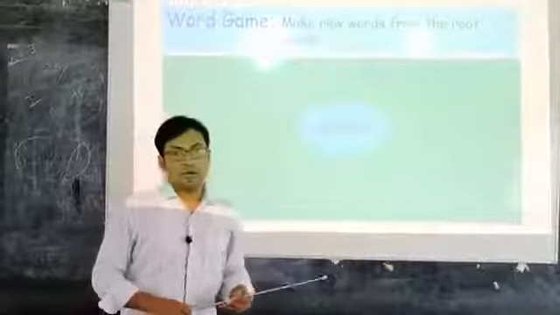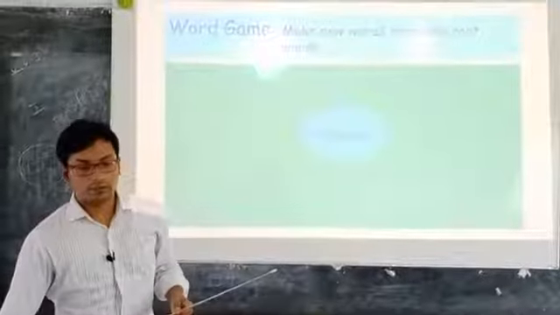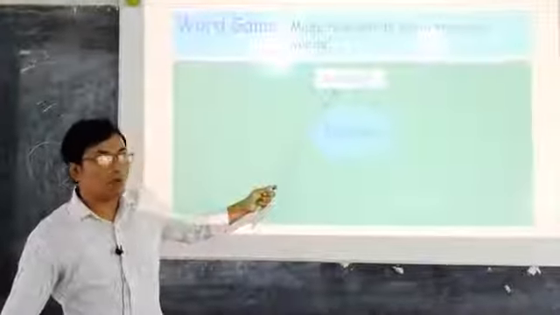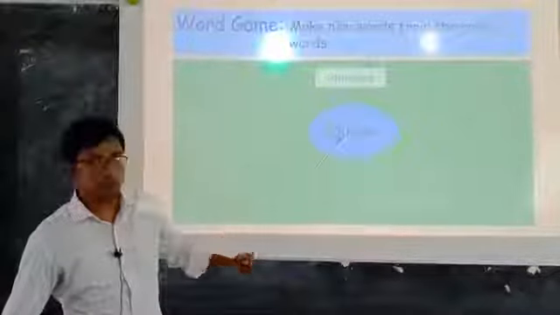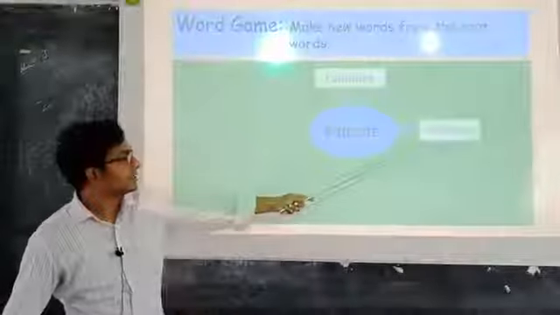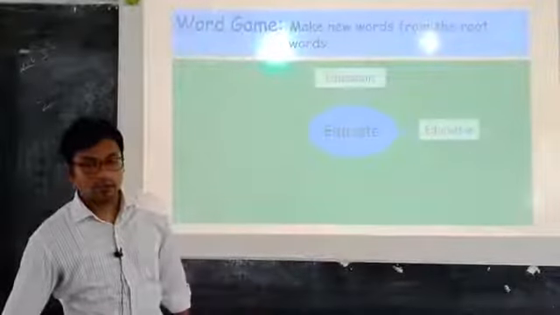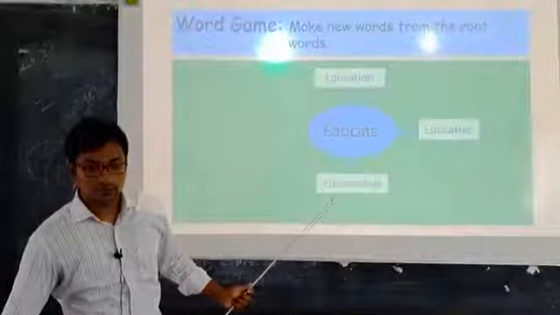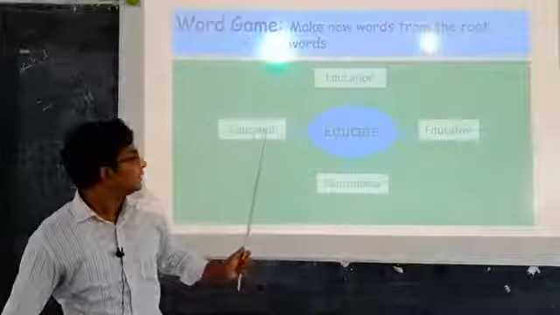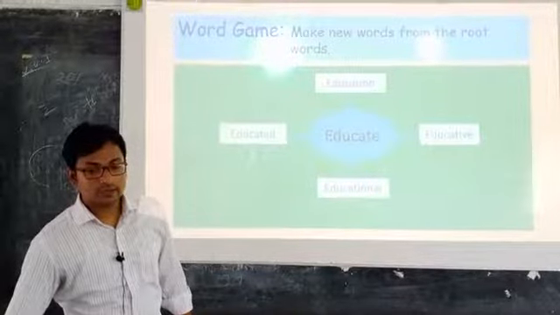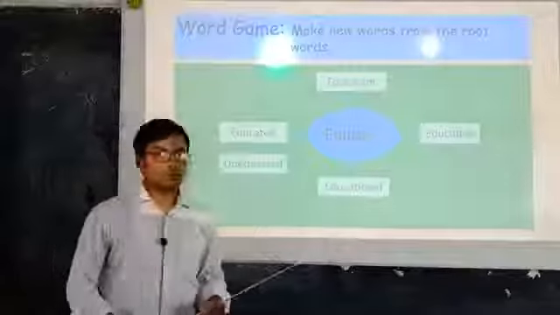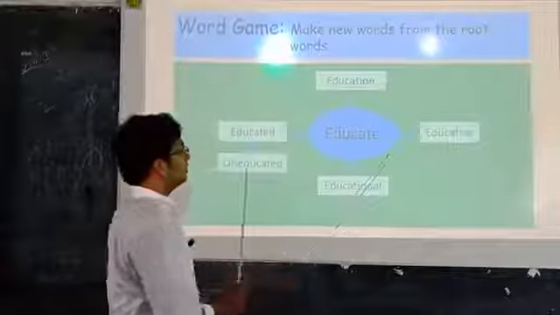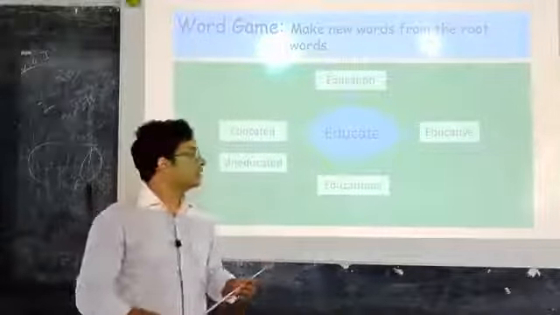Okay, I hope that you have already thought about it. So we can see the first word, education. We can make the new word education from the word educate. The next one is educative. Another one is educational, and another one is educated, and the next one is uneducated. So dear students, just pay attention. We have created five new words from the word educate.